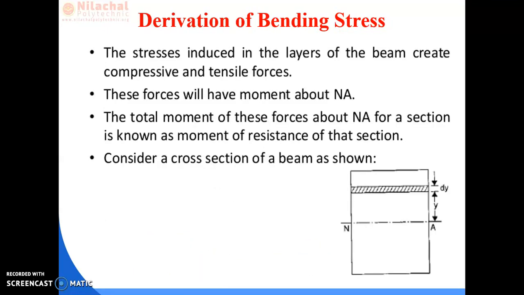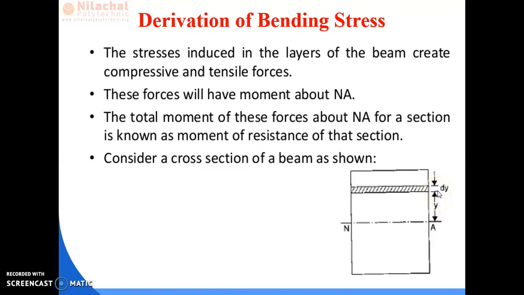Let's go for the value of the bending moment of the beam. As already discussed, there is a neutral layer, NA. We have seen that the layer EF is at a distance of y, whose thickness is dy.